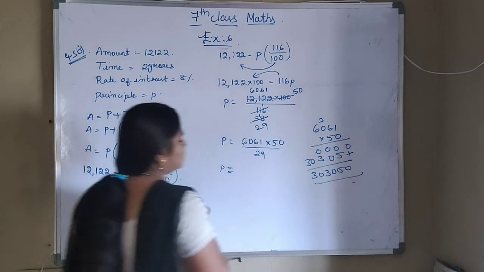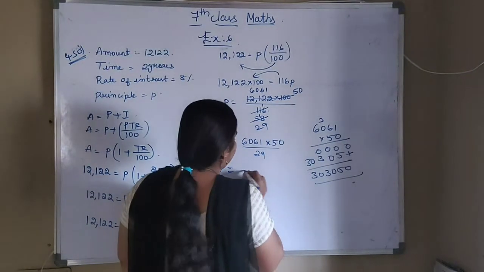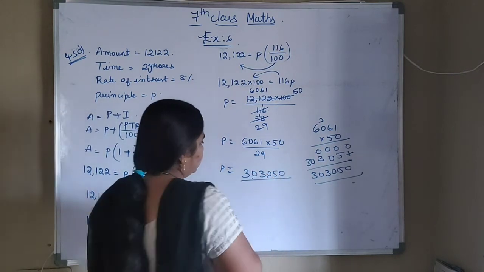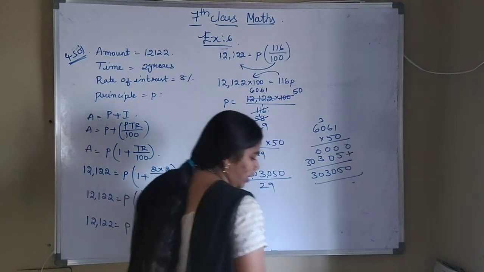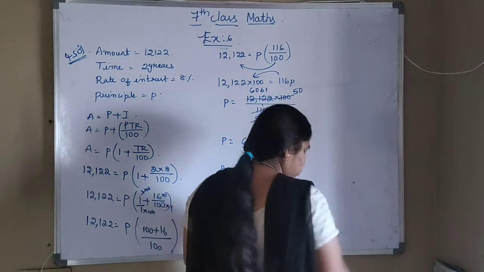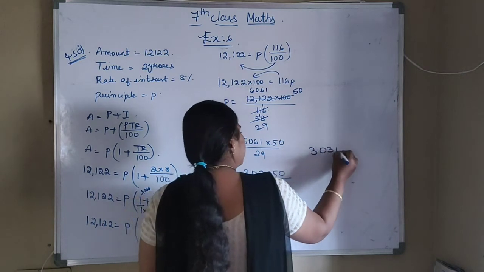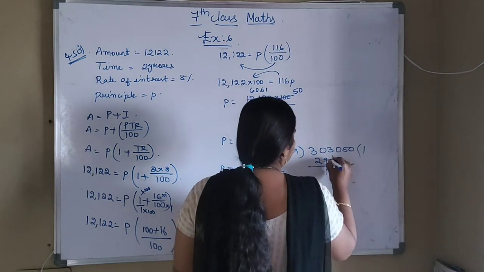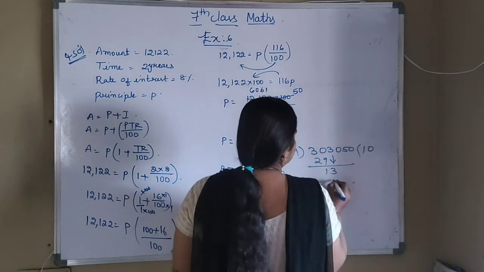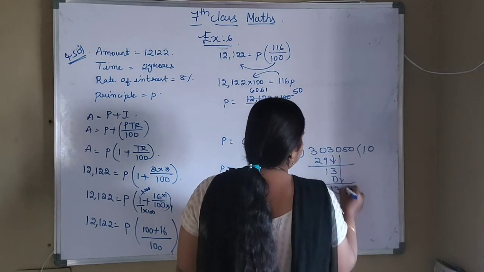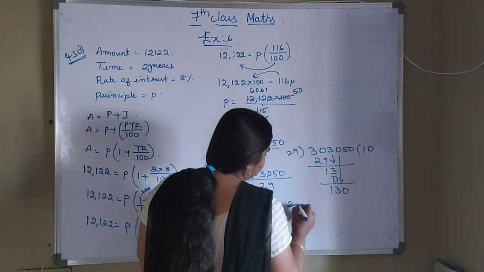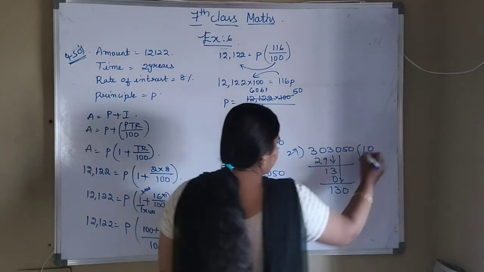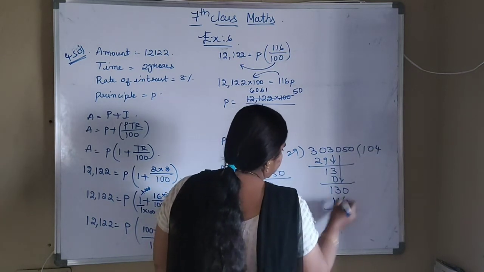So if you multiply this 6061 into 50, you got it as 3,03,050. That is 3,03,050 divided by 29. We are dividing with 29 now. So 29 ones are 29, 13, 29 zeros are 0. Bring this 0 down. How many times you can take? 4 times, you will see. So 4 9s are 116.